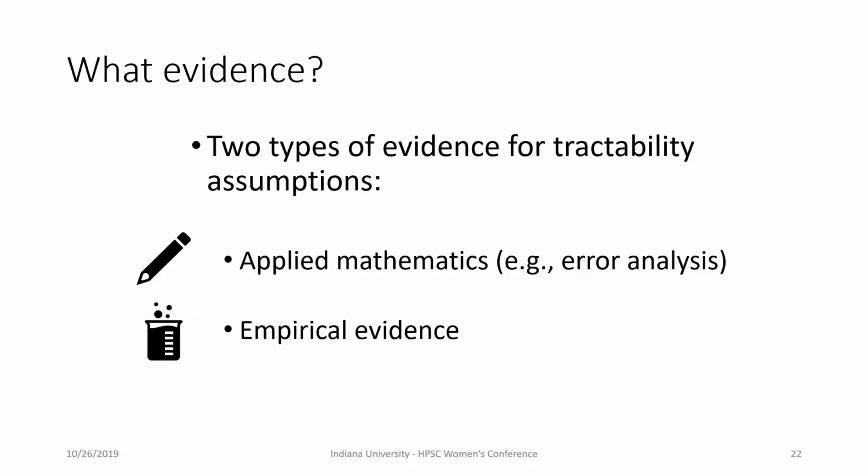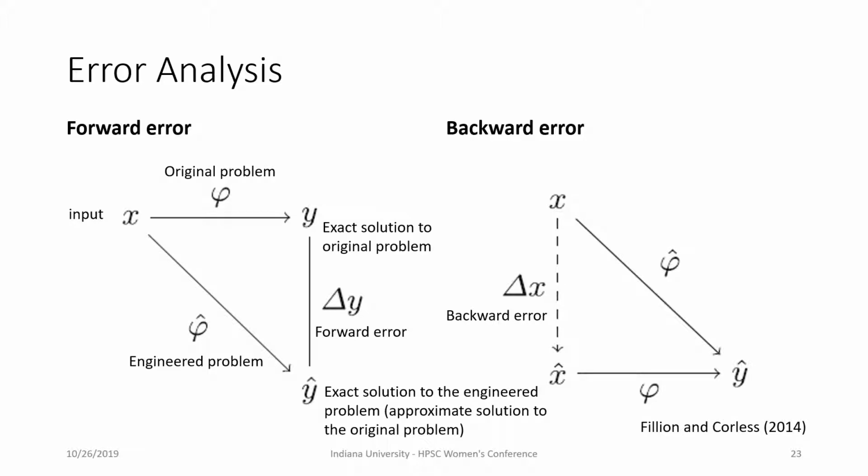We think there are at least 2 types of evidence that modelers should consider in the case of tractability assumptions. First is from applied mathematics, such as error analysis, and I will be explaining in a second. Second is empirical evidence, and I'll be explaining using the iceberg assumption case that we just touched on.